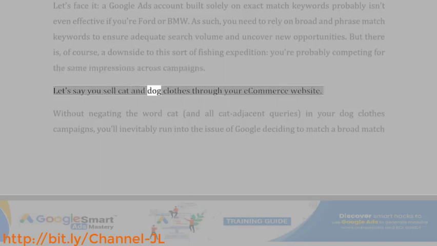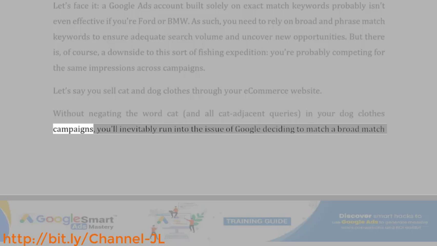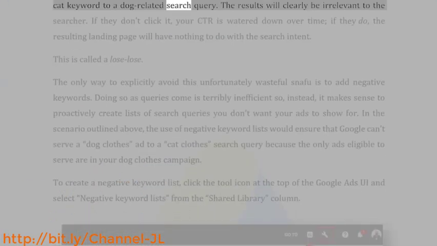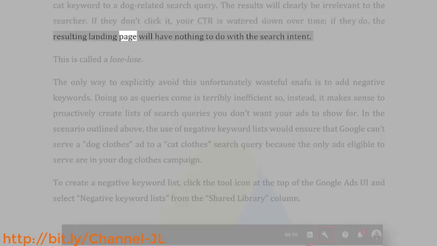Let's say you sell cat and dog clothes through your e-commerce website. Without negating the word cat, and all cat-adjacent queries, in your dog clothes campaigns, you'll inevitably run into the issue of Google deciding to match a broad match cat keyword to a dog-related search query. The results will clearly be irrelevant to the searcher. If they don't click it, your CTR is watered down over time. If they do, the resulting landing page will have nothing to do with the search intent. This is called a lose-lose.